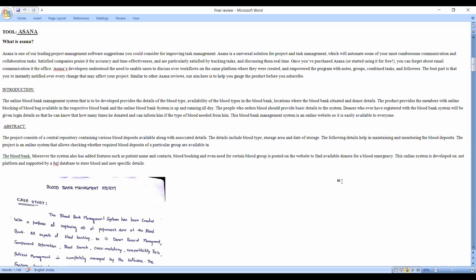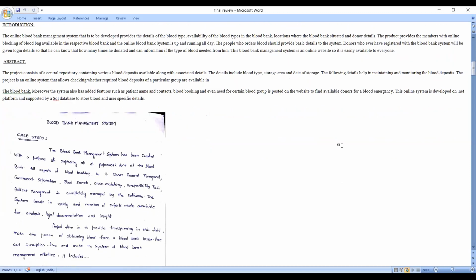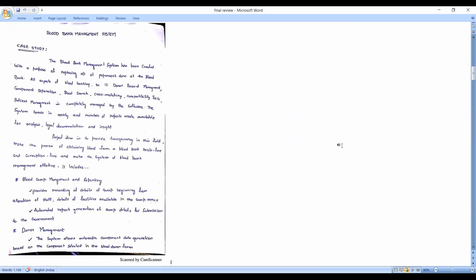Blood banking and even the need for a certain blood group is posted on the website to find available donors for a blood emergency. The online system is developed on the .NET platform and supported by a SQL database to store blood and user specific details. Now we move on to the case study of blood bank management system. The blood bank management system has been created with the purpose of replacing all paperwork done at the blood bank.